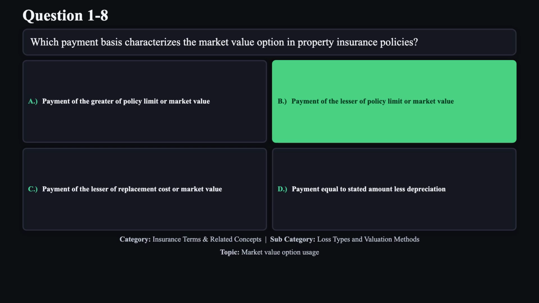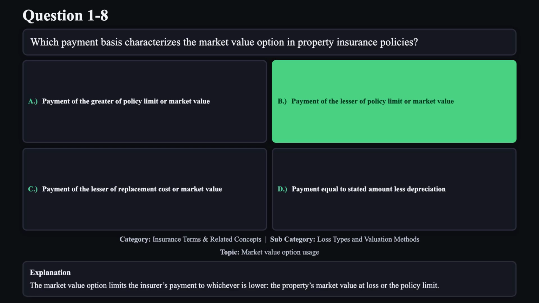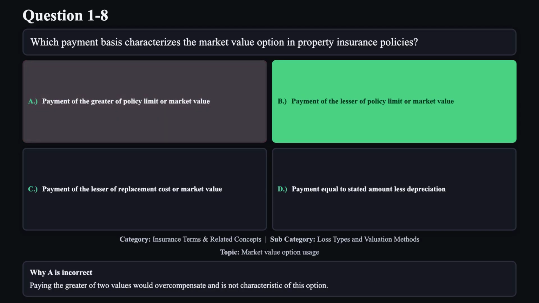The correct answer is B. The market value option limits the insurer's payment to whichever is lower, the property's market value at loss or the policy limit. Reason A is not correct. Paying the greater of two values would overcompensate and is not characteristic of this option.